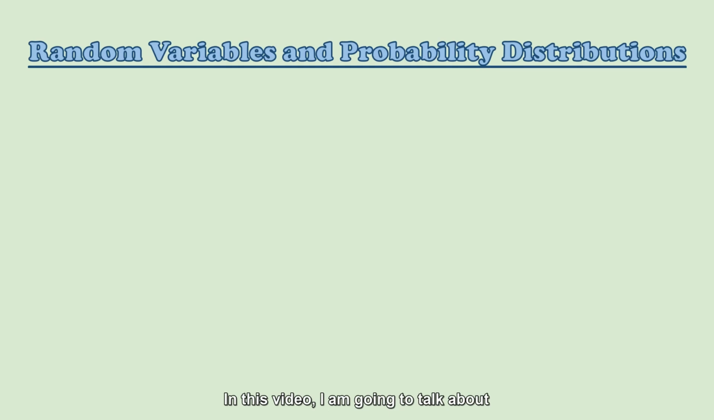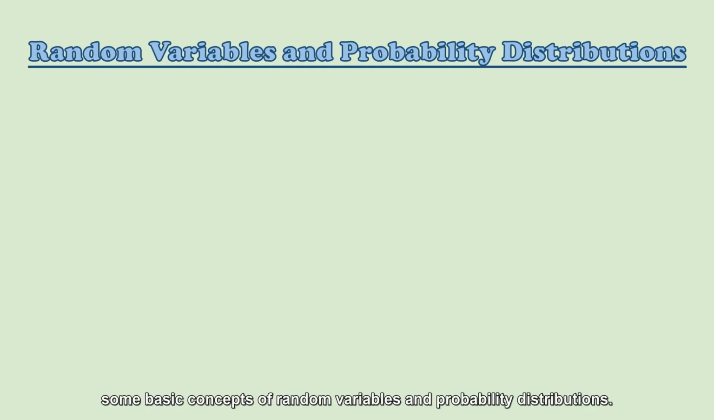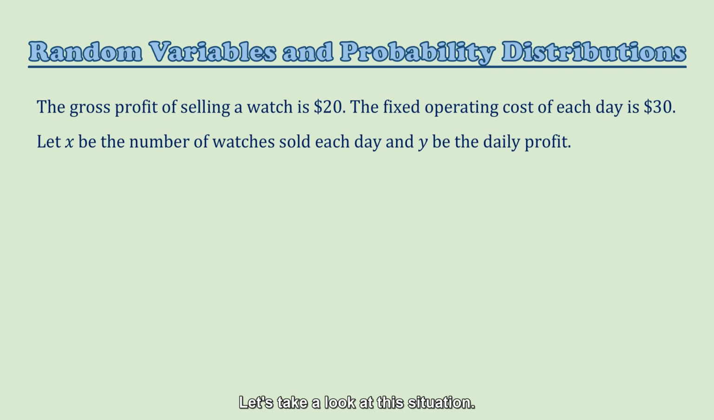In this video, I'm going to talk about some basic concepts of random variables and probability distributions. Random variables and probability distributions are some terminologies used to describe randomness in mathematics. Let's take a look at this situation.